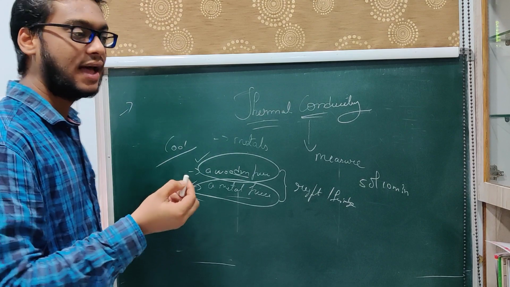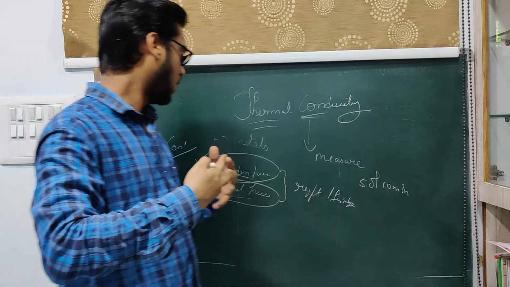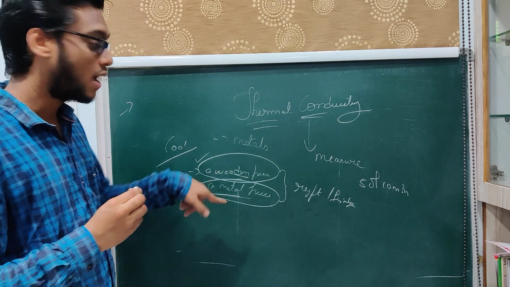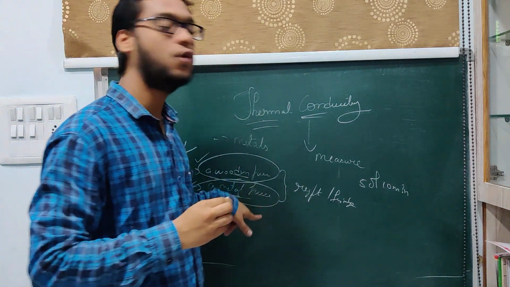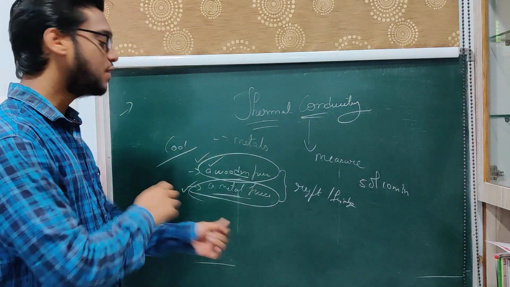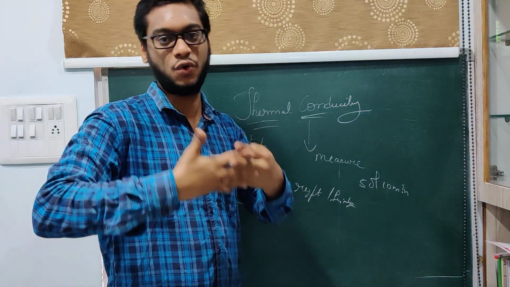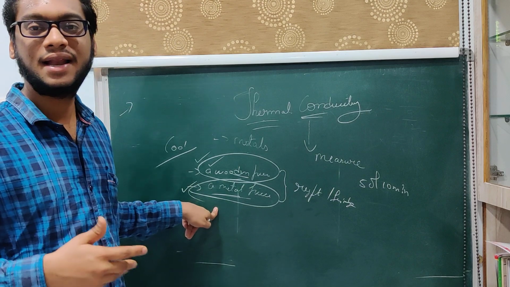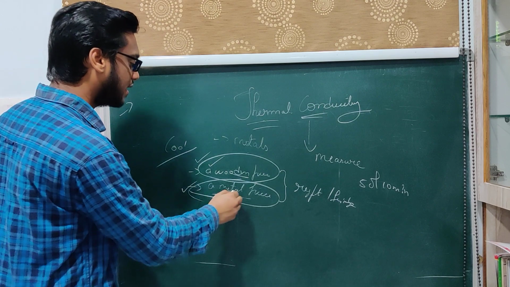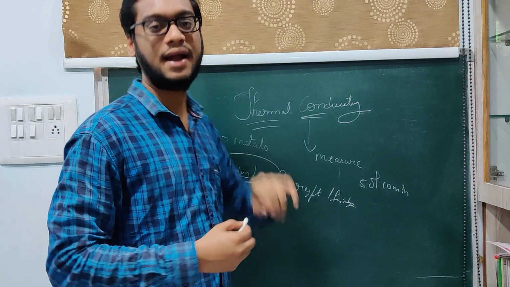Why? Because the molecules are very close together in metal compared to wooden. Now if you ask which can store coolness for a long time, the answer will be wooden, because in wooden we have air sacs. In the wooden piece we have gas, right? In that, coolness can be stored. In metal, coolness cannot be stored. But accepting of coolness or heat is more in metal compared to wooden. So this is one of the examples of thermal conductivity.